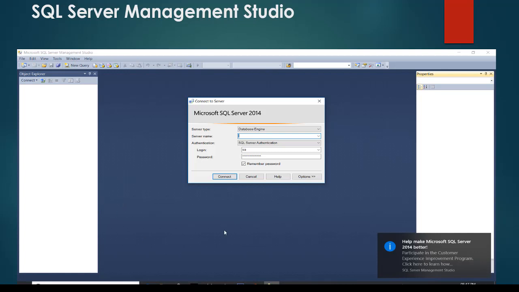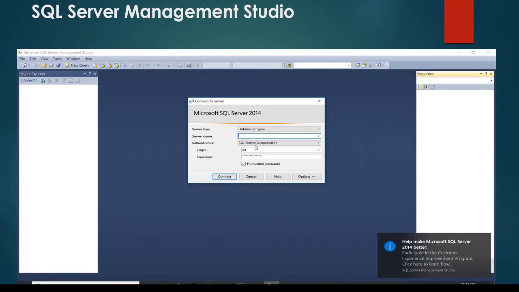Whatever your configuration or version of SQL Server Management Studio is, you will get this look. Here I'll be using SQL Server 2014. The server type is database engine, meaning you are going to connect to a database. Server name will be the name of the server where your database is installed, right? If your SQL Server database is installed on your local machine, then you write a dot here, or you can write local. Or else if your database engine is installed on some other machine in your network, then you can write the IP of that machine here.